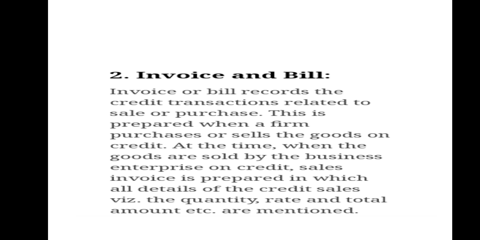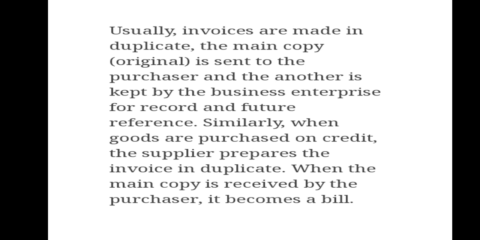The original copy of the sale invoice is sent to the purchaser and the duplicate copy is kept for making a record in our books of account. So I think that is clear. When goods are sold on credit basis, the bill provided by the seller to the purchaser is called an invoice or bill.